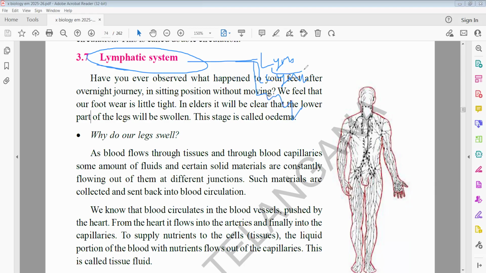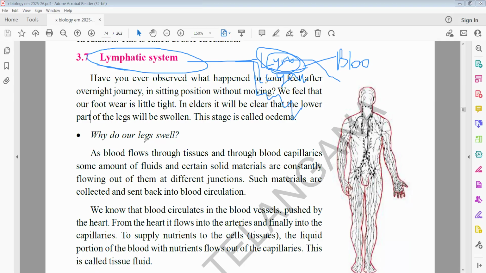So what is lymph? Lymph seems to be blood, but blood has blood cells, while lymph does not have blood cells. That is the major difference between lymph and blood. So once again, lymph is like blood, but does not have blood cells.